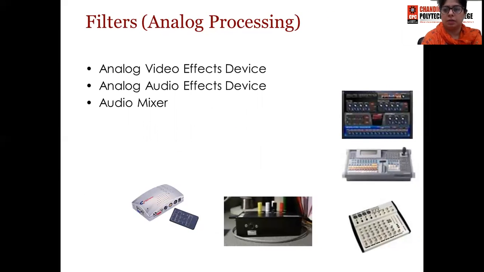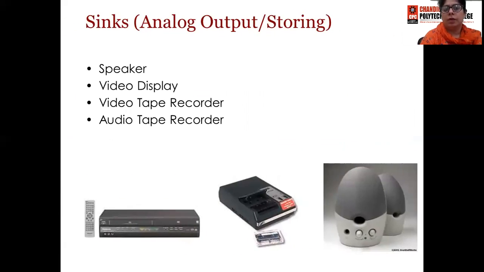So what are filters? It is the second component. Now it is meant for analog processing. Examples of filters can be analog video effect device, analog audio effect device, or mixing device. All these are responsible for carrying out analog processing. Third component is sink. It is used for analog output or for storage of results. Examples of sinks or analog output devices can be speaker, video display, video tape recorder, and audio tape recorder.